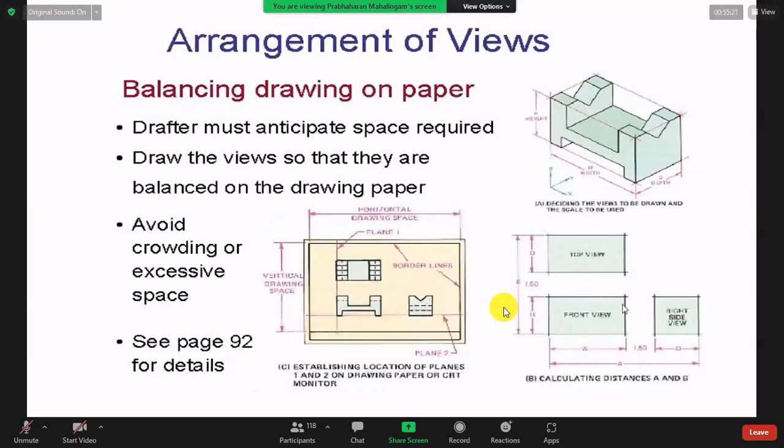So very simply they developed the system. This one is called the third angle, which is called reflection projection. What is the reflection?